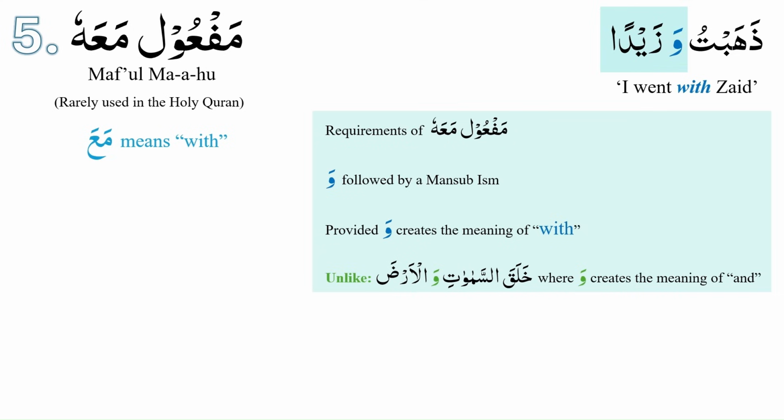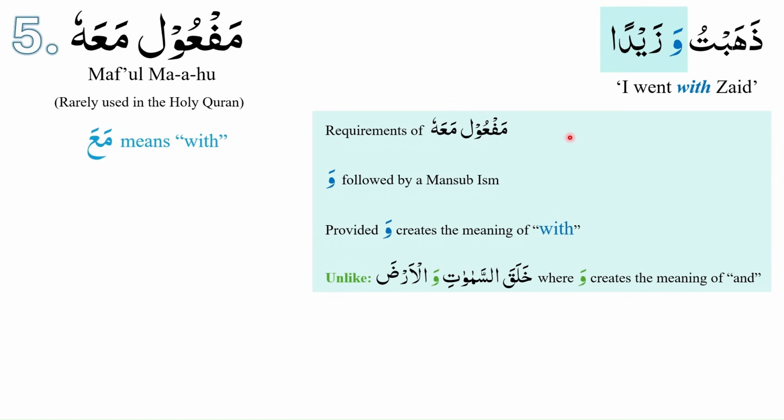The last type of maf'ul that we will study is maf'ul maahu. Maf'ul maahu is rarely used in the Holy Quran. So we will spend the least amount of time on this particular maf'ul. For a quick introduction, ma'a means with. So if we say zahabtu. Zahabtu can be literally translated as I went. Wa zaidan. I went with Zaid.